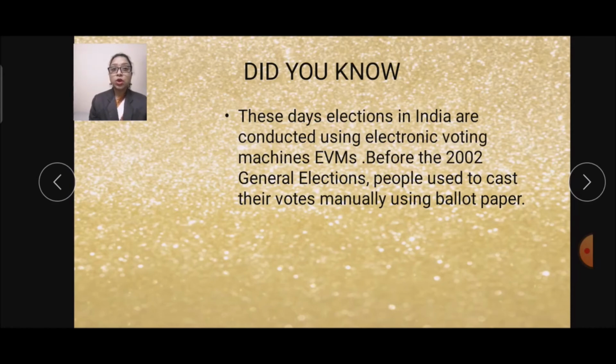So now, what is a ballot paper, which was used before 2002? A ballot paper is a sheet of paper on which the names of the contesting candidates along with party names and symbols are listed. The ballot paper was used earlier, and nowadays electronic voting machines, EVMs, are used to record votes. Now let's see next.